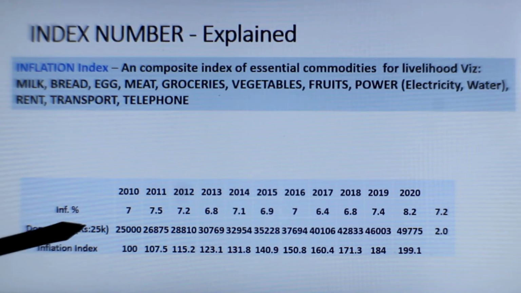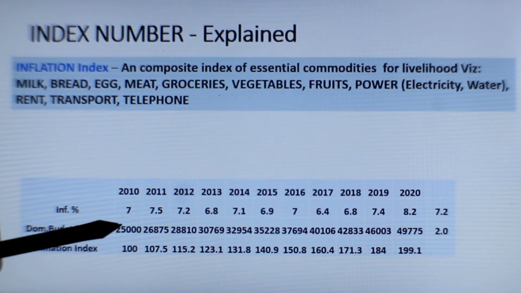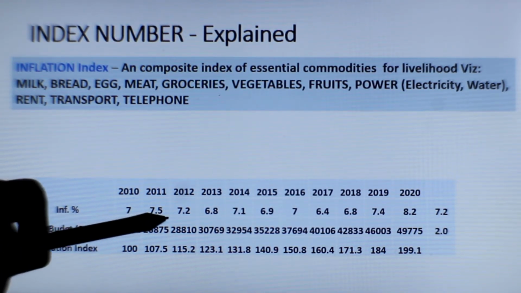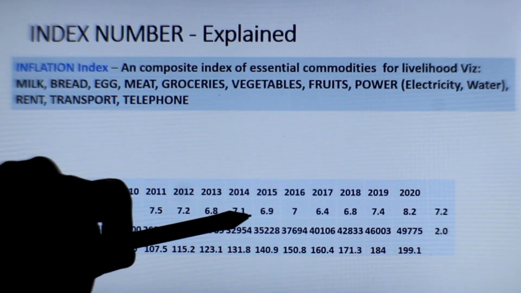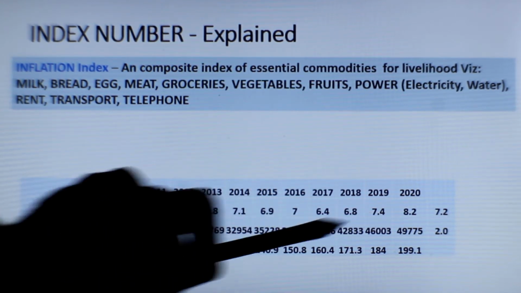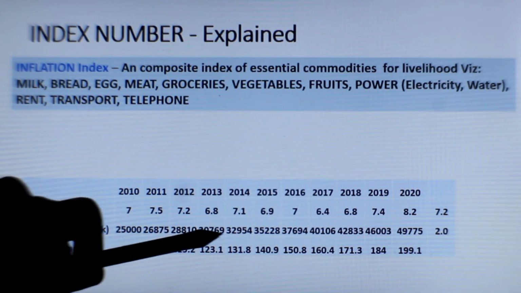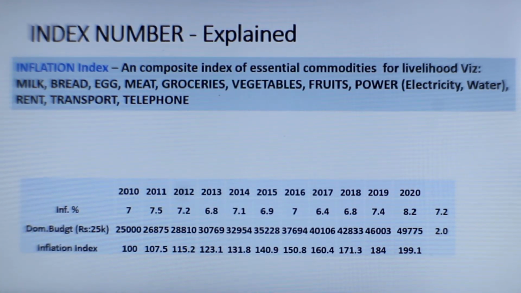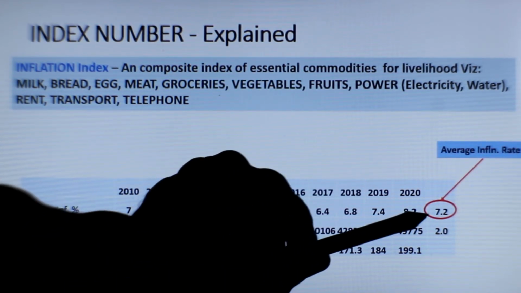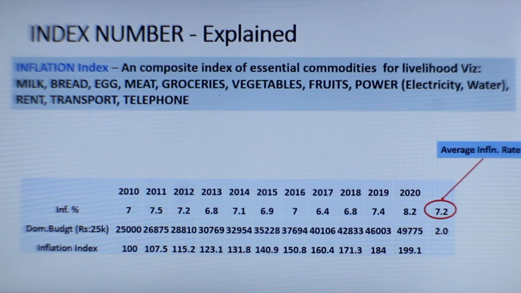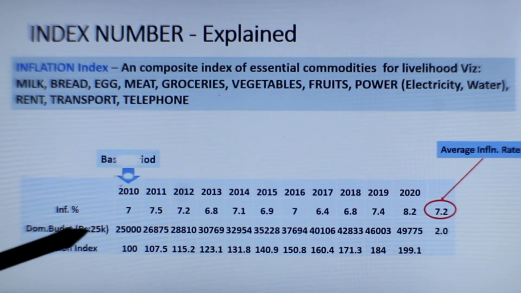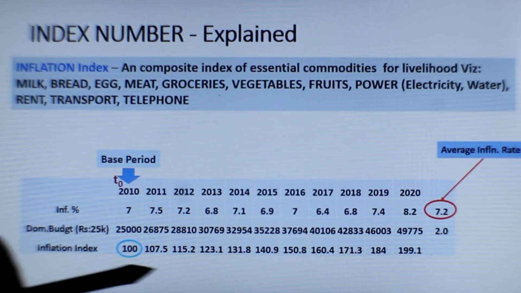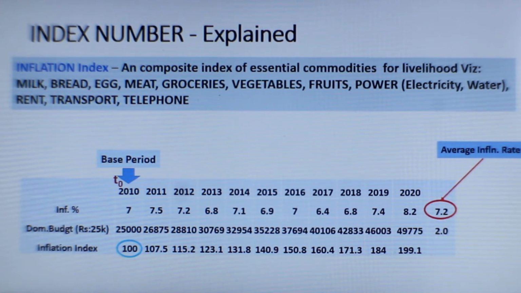And you will see that with 7%, 7.5% like that, the indices over a period of several years, you will find how much it actually means, and that is what is shown here. And the average inflation works out to be 7.2, and going by that, you will be in a position to calculate what is the domestic budget requirement.